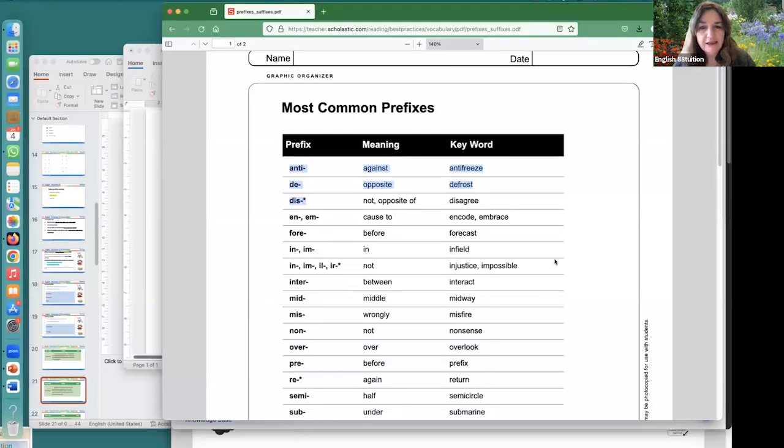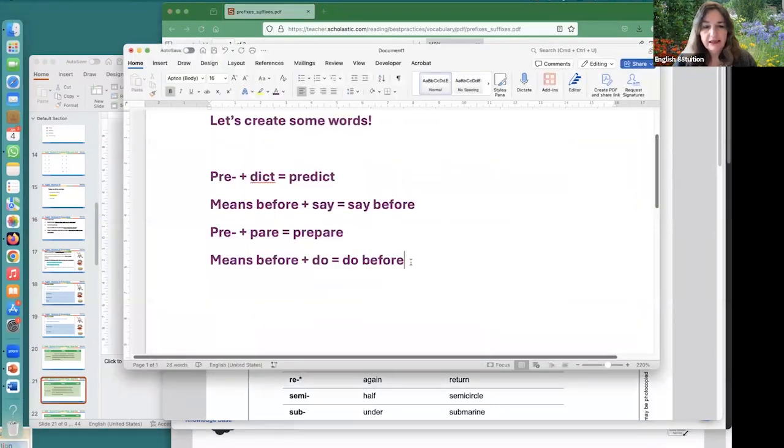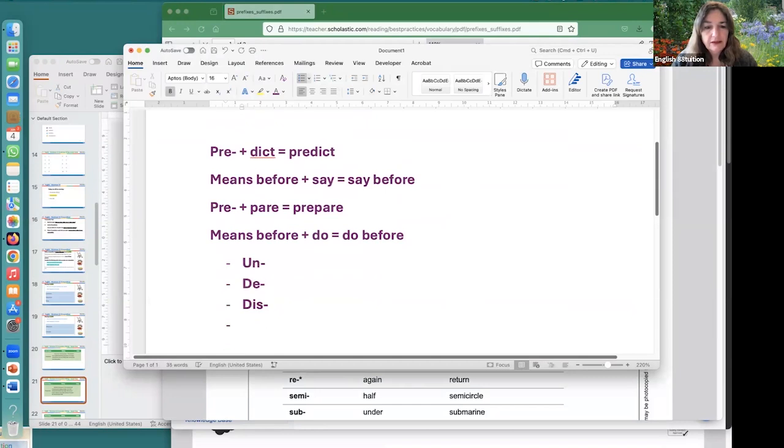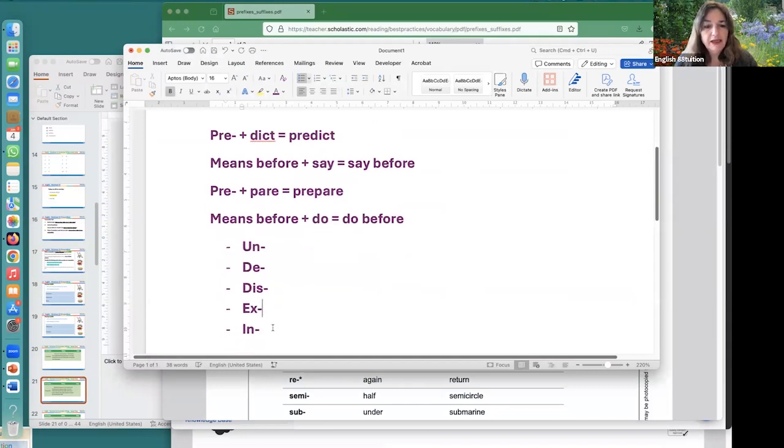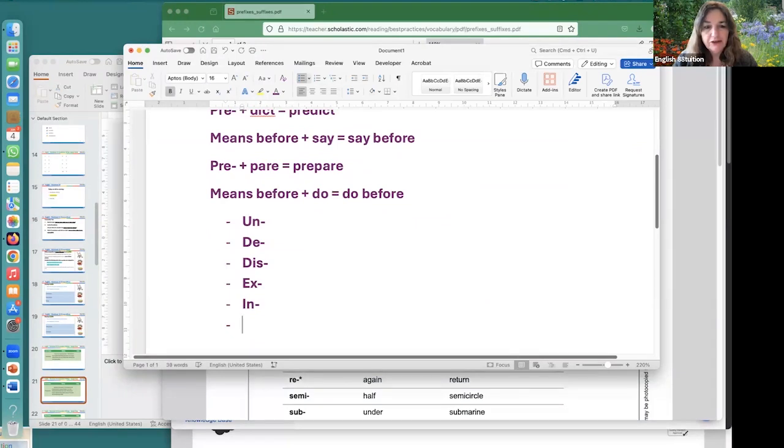Okay, so you know some of these. For example, here are some. We'll put them on the list. Un, de, dis, ex, in. Okay. All right. So in the chat, can you make some words with these prefixes? So you can choose your own main word and just add a prefix on the front. It doesn't have to be a real word. It can be something you make up.